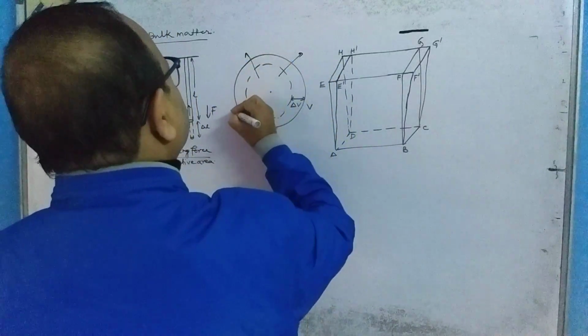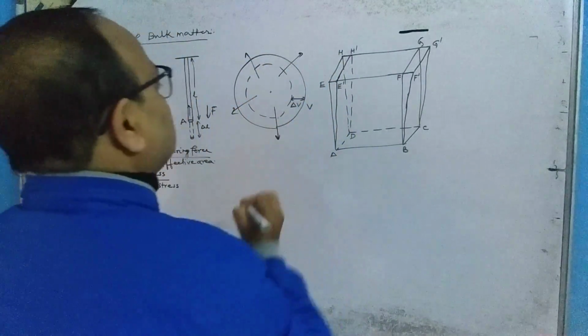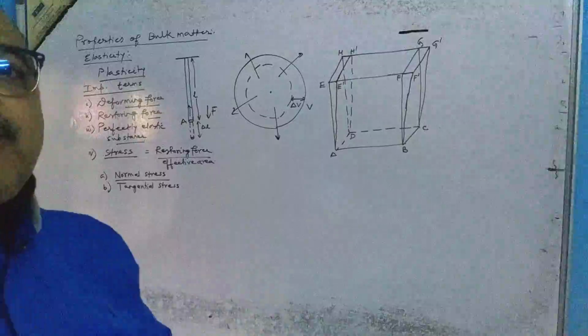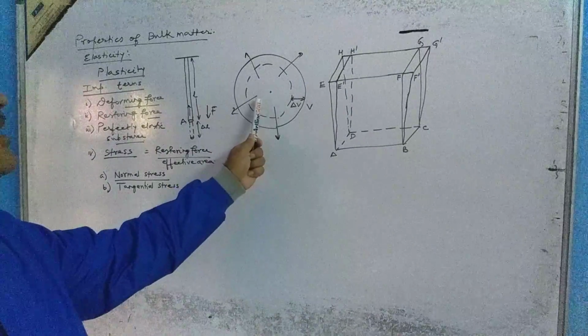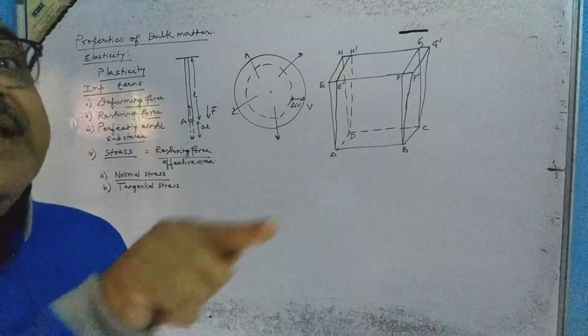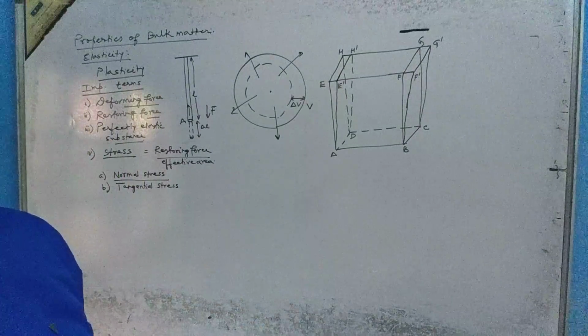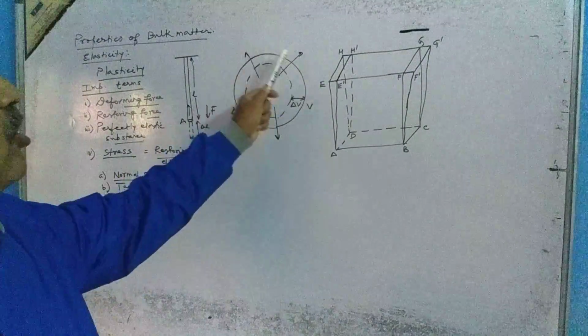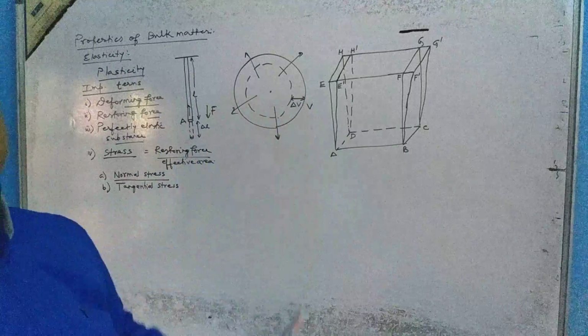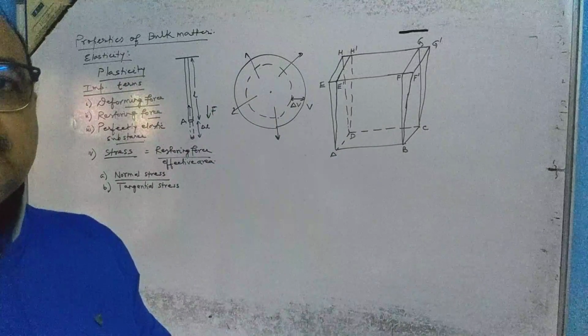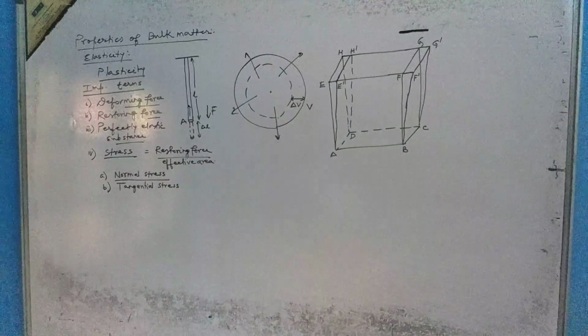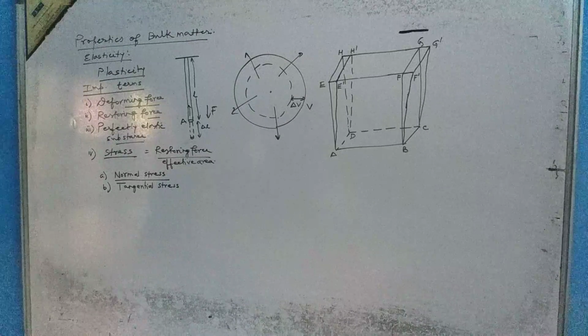The restoring force will act like this. It is also normal, because everywhere restoring force is acting radially, and radial direction is always perpendicular to the tangential direction. So ये भी normal stress का example है. So these are the examples of normal stress.